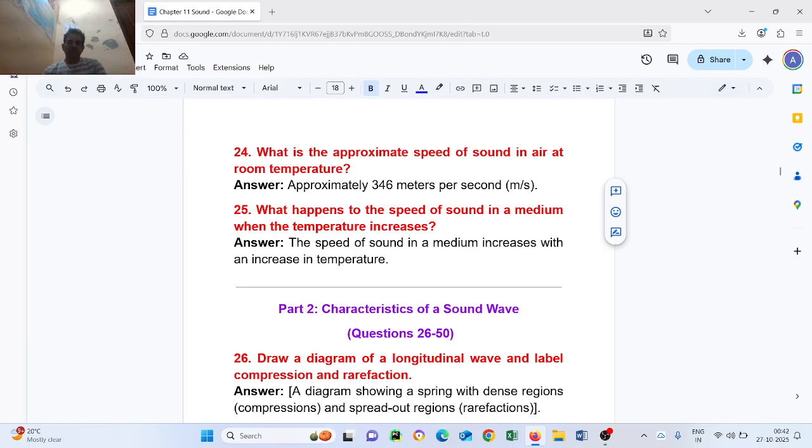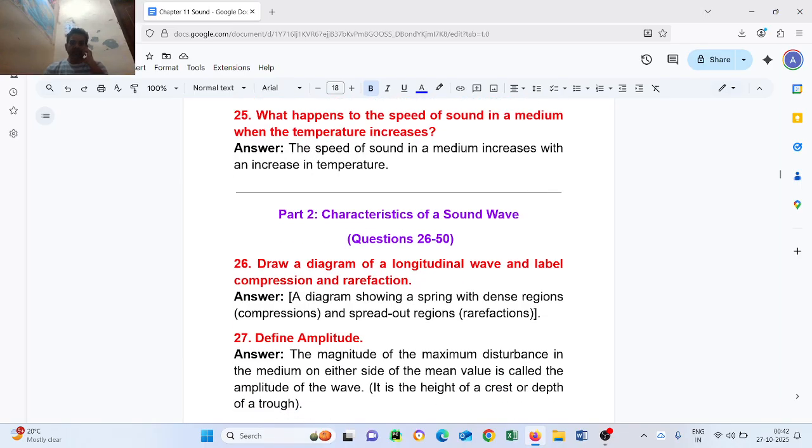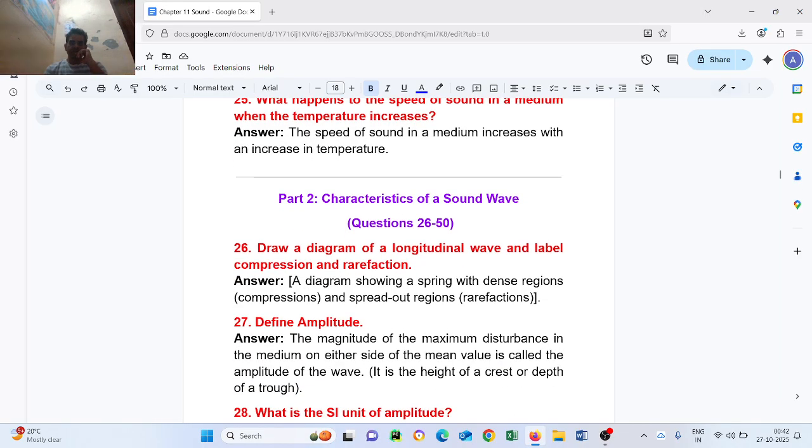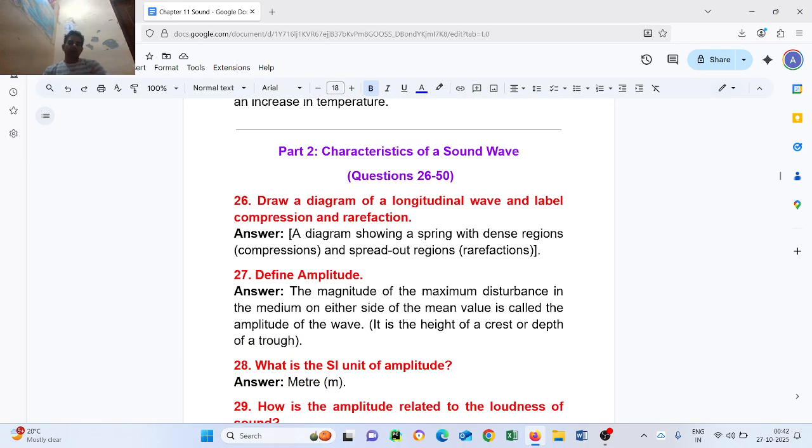Question number 25. What happens to the speed of sound in a medium when the temperature increases? Answer: the speed of sound in a medium increases with an increase in temperature. Part 2. Characteristics of sound wave. Question number 26 to 50.